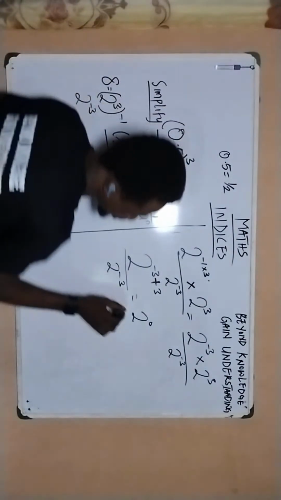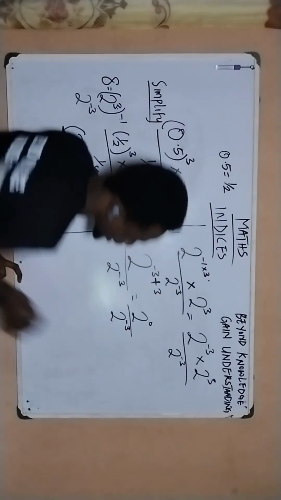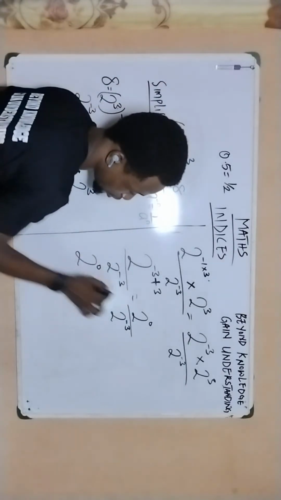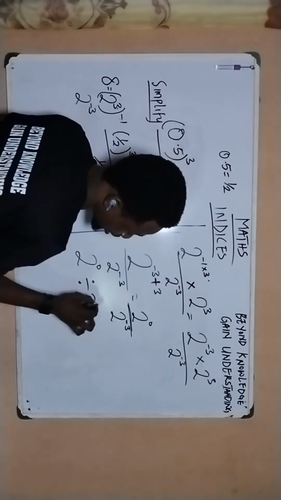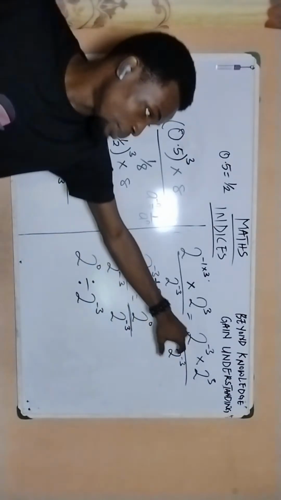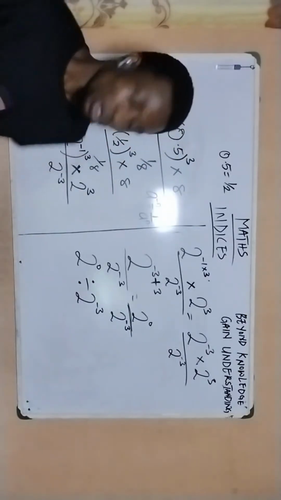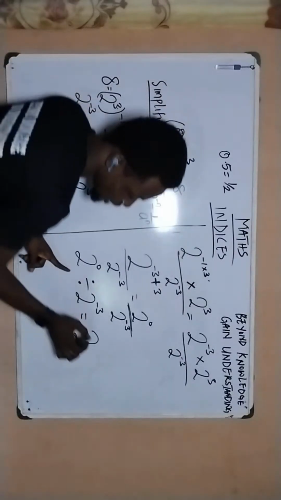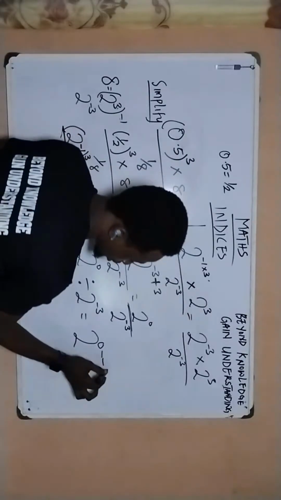Now, 2 to the power of 0 divided by what? 2 to the power of minus 3. So now you bring in the division aspect of this, which is 2 to the power of 0, bring this division up, and then have 2 to the power of minus 3. So we've employed the multiplication aspect of indices. We're now exploring the division aspect of indices. And that's going to give us 2 to the power of, since they have the same base now, their powers are going to subtract, 0 minus 3.